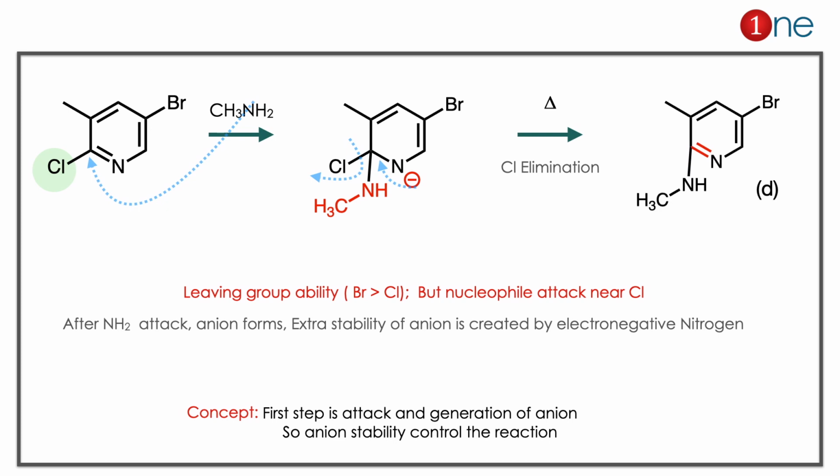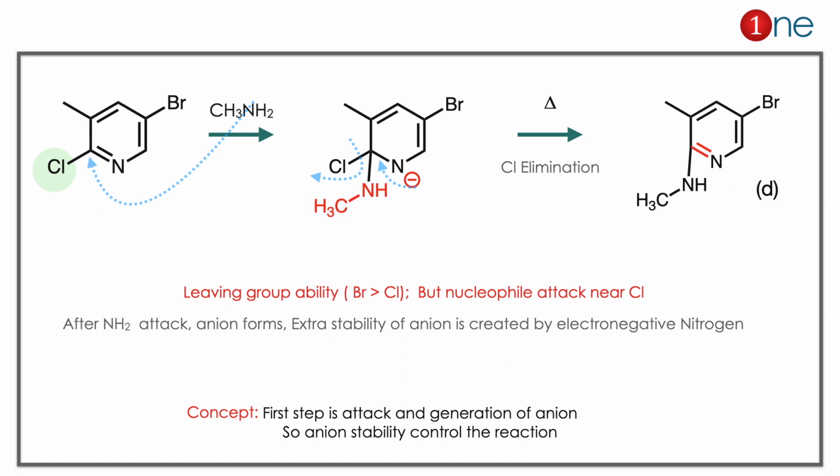Here the problem is given in the blind side. If you look at the starting material, you have chlorine and bromine there. The leaving group ability of bromine is higher than the chlorine, but the attack will happen on the second position where chlorine is attached. Why? Because once it's attacked, it will be stabilized by the electronegative nitrogen atom. So amine attacks, nitrogen stabilizes the anion, it comes back, chlorine leaves there. So aromaticity is retained. So the attack happened on the second position. So the answer is clearly D there.